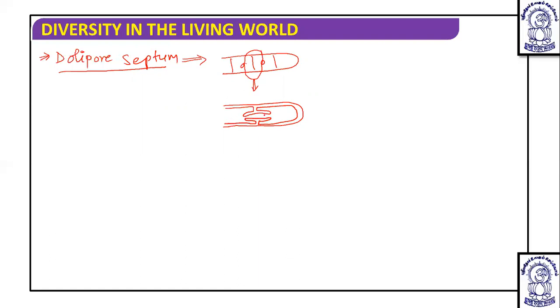These are extensions, barrel-like outgrowths, and this boundary of the pore is spread on both sides and is known as parenthesome.